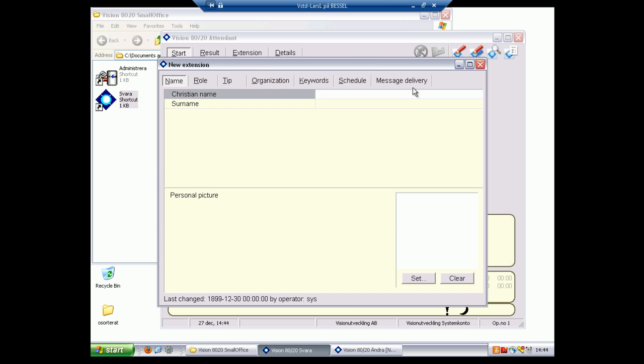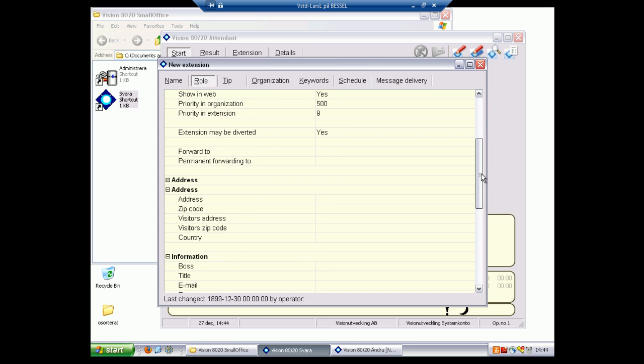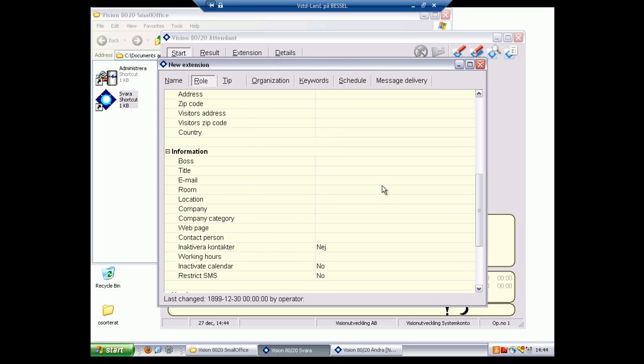Let's open the attendant application to create an account to test with. I'll name the role test account and give it a random extension number. I also give the role the same email address as I recently created on the Exchange server, test.account@vulab.net.